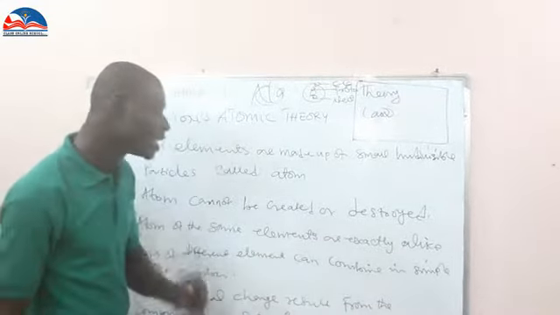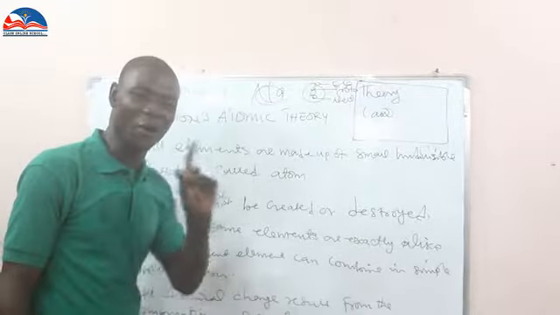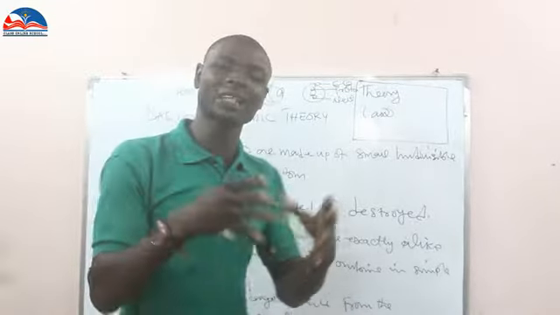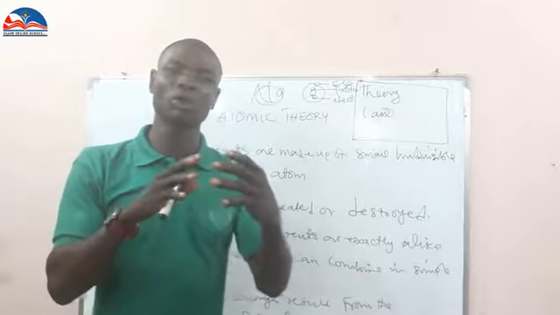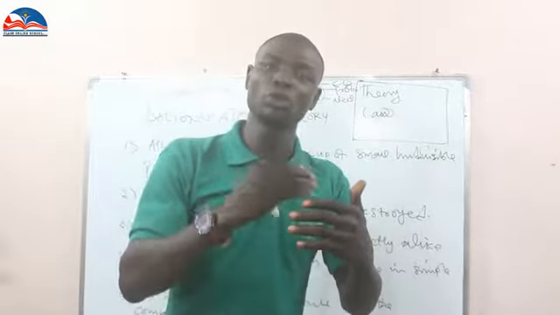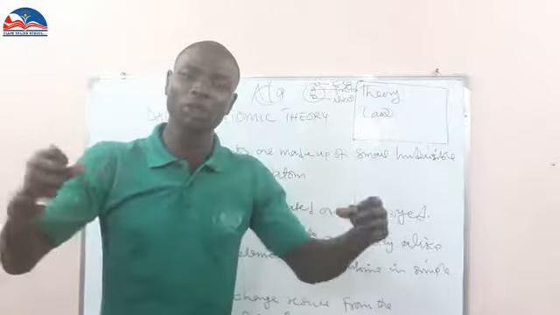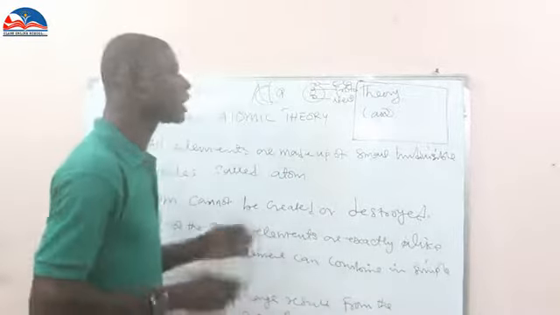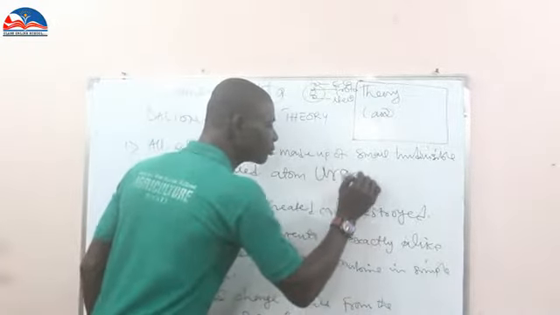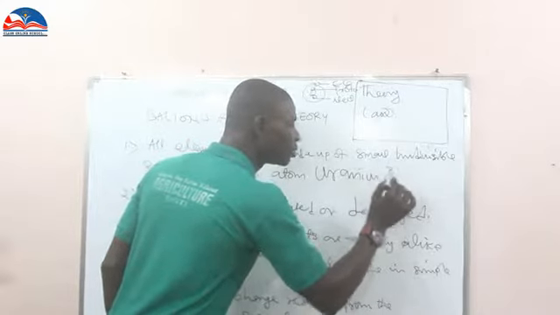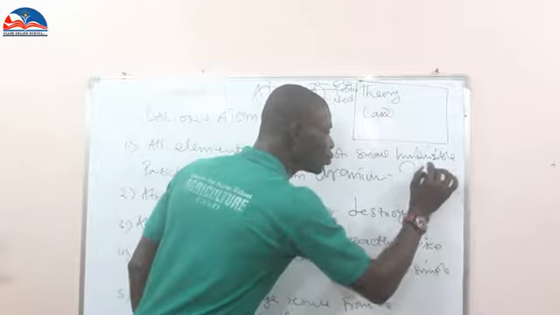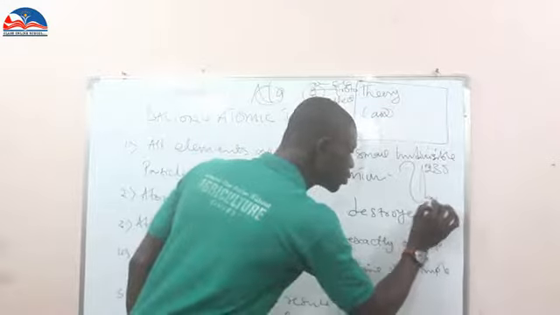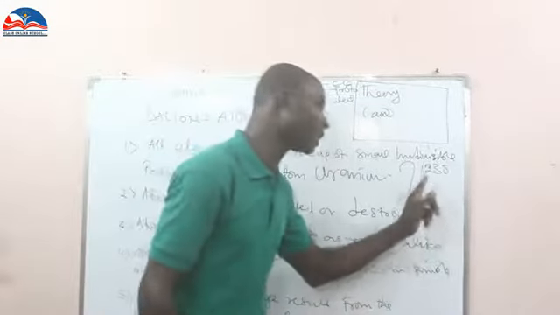Rutherford said, John Dalton, you are telling us that atom cannot be created or destroyed. But when you go to uranium, during bombardment, or what we call nuclear fission, nuclear fission means the splitting of an element into different parts. Now we have uranium, capital U, with mass number 238 and atomic number 92.